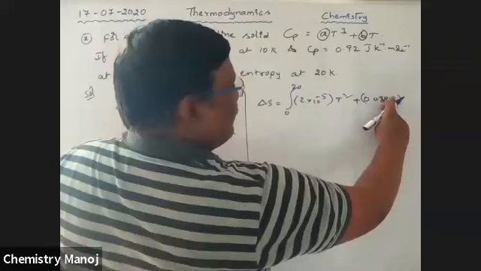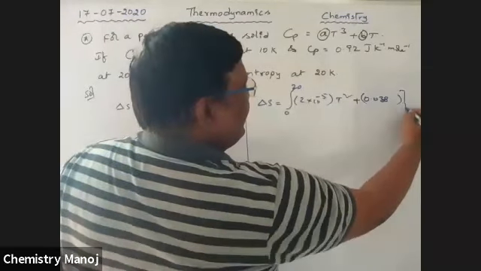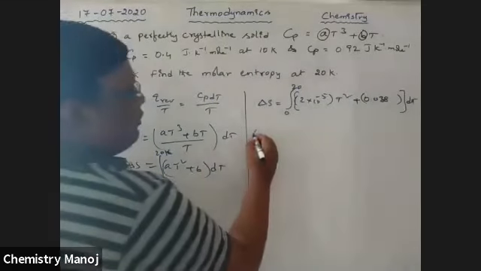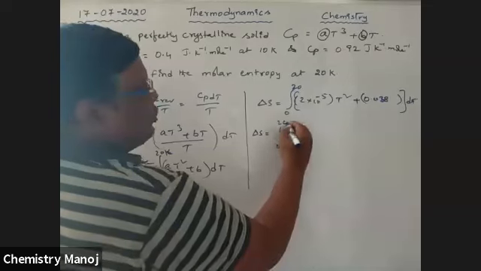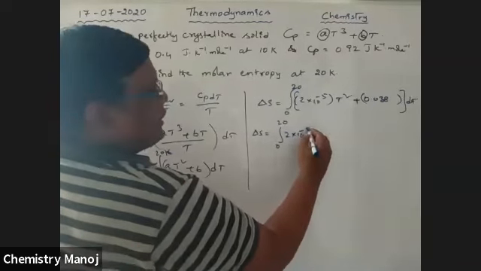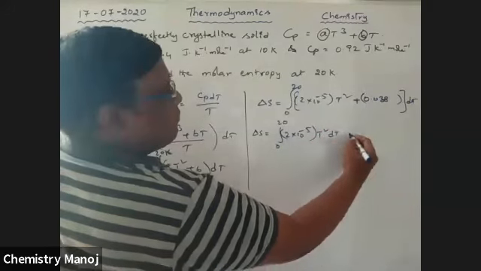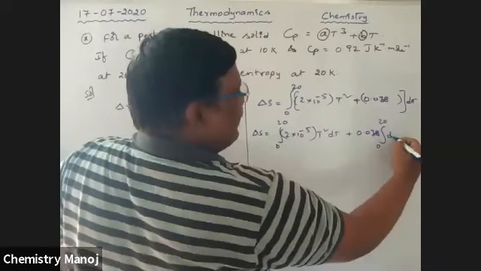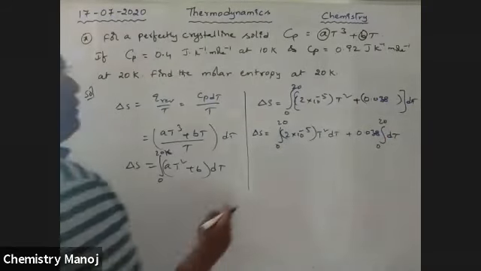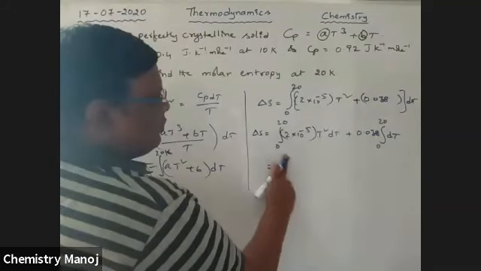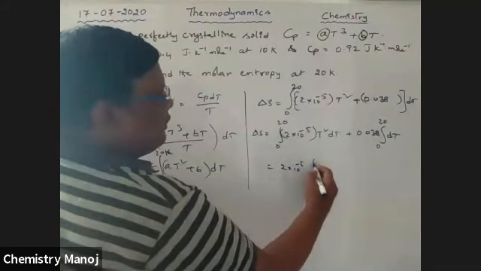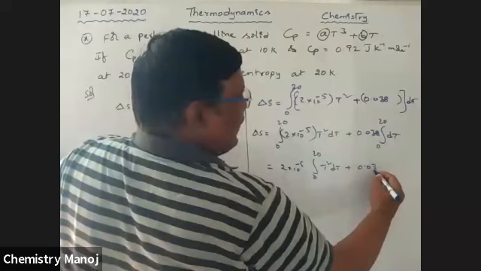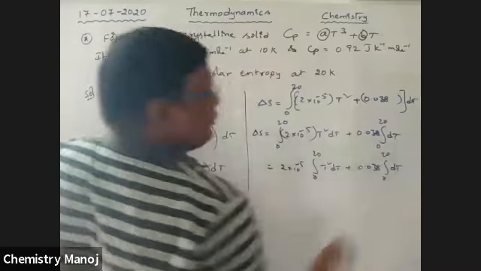0.08 is the B value overall into dT. Now delta S is equal to the integral from 0 to 20 of 2 into 10 power minus 5 T square dT, plus 0.038 integral from 0 to 20 of dT. So that is equal to 2 into 10 power minus 5 integral 0 to 20 T square dT plus 0.038 integral 0 to 20 dT.